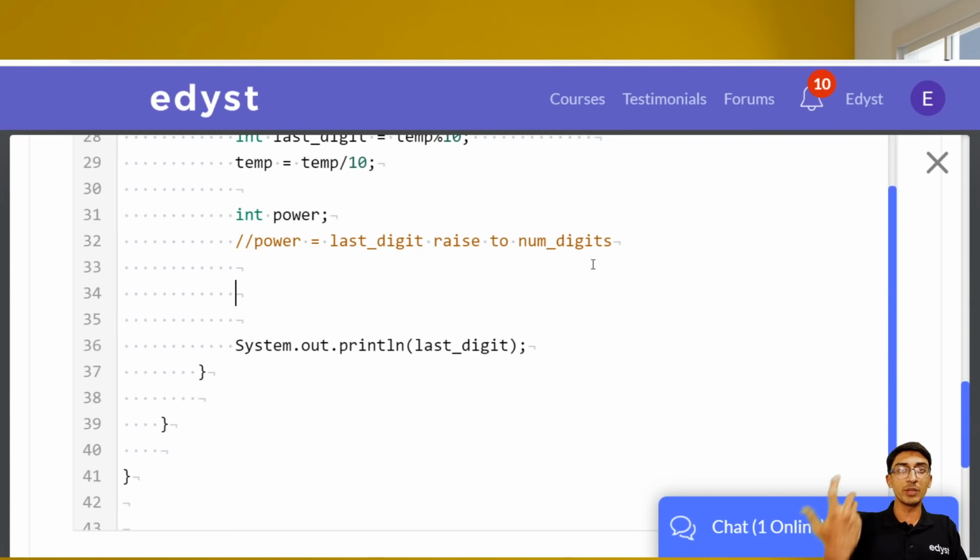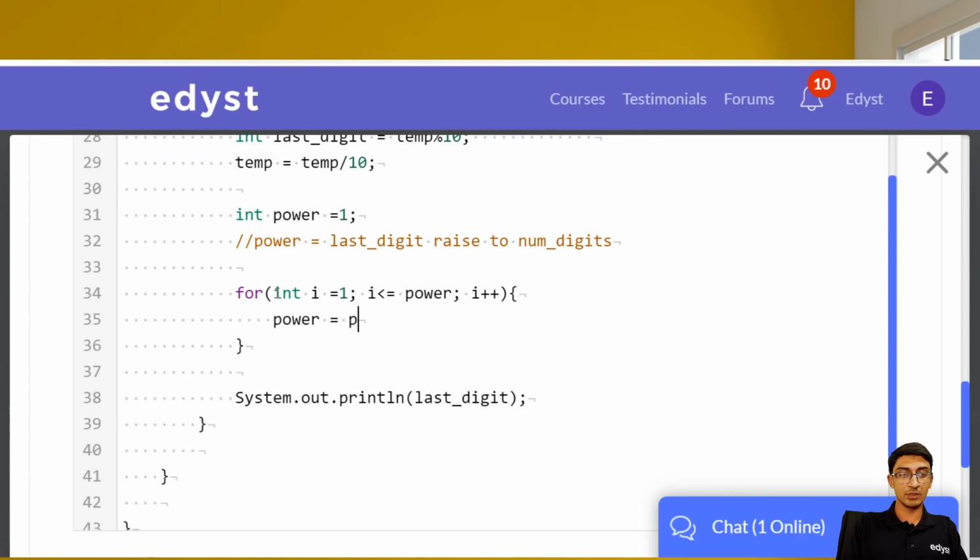So the best way, I mean, you can use a power function and all of that in Java if you want to do. I'll just write a simple for loop to find this out. So the way we'll do it is this. We'll first define int power is equal to 1. Then we'll run a for loop for int i equal to 1, i less than equal to power, i plus plus, and we are going to do power is equal to power into last digit, right? The only thing is, this is not i less than equal to power, it is num digits, because we want to store in power the last digit raised to num digits. So we will keep looping it.